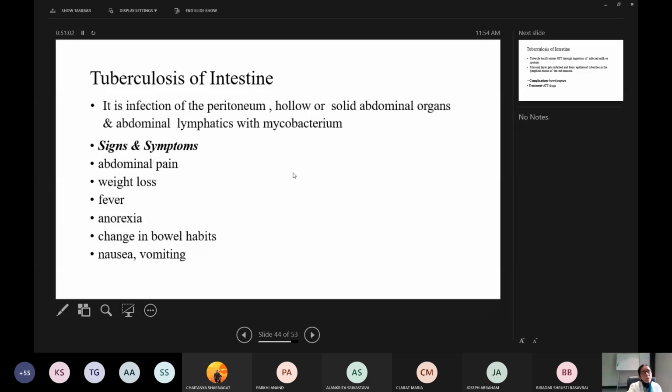Now, even tuberculosis of the intestine can occur. You know, tuberculosis of the lungs is very, very common, but tuberculosis of the intestine is also not less common. There are many cases when you come to surgery, you will know. It is an infection of the peritoneum, hollow or solid abdominal organs and abdominal lymphatics with Mycobacterium tuberculosis. But these conditions are diagnosed most of the time at an advanced stage, not early.